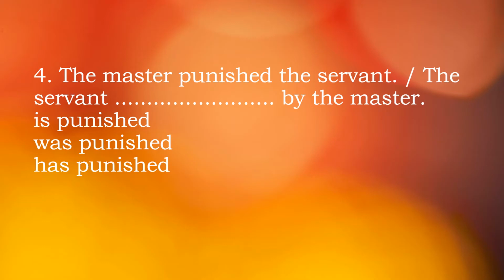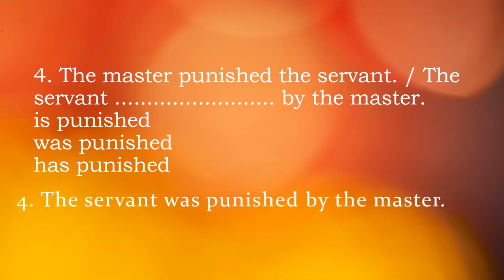Are you getting it? The master punished the servant. So the servant was punished by the master. Hopefully you got it. Let's see the answer. Yes, the servant was punished by the master. I repeat, the master punished the servant. So the answer would be the servant was punished by the master. As it is past simple tense, we take was or were, then B3, then by, then the objective form of the subject. But here it is a proper noun, so no point in changing the pronoun.